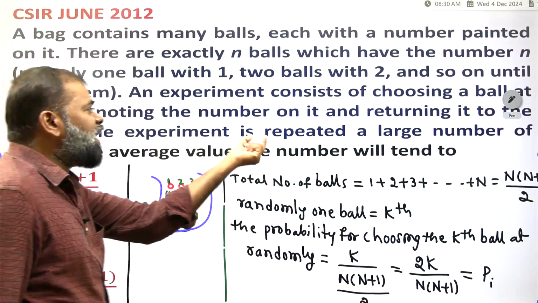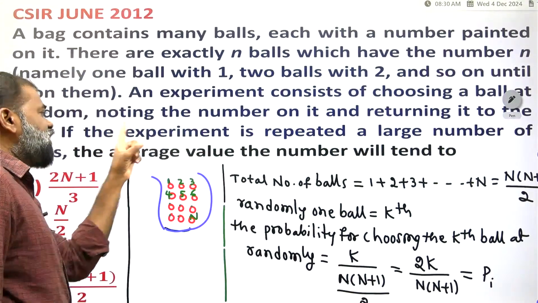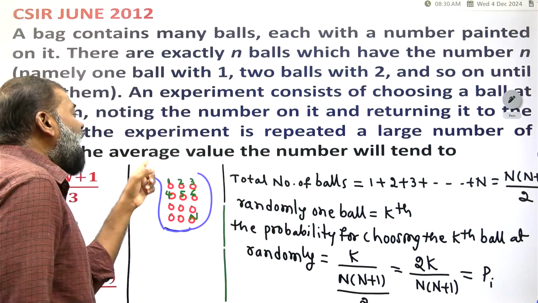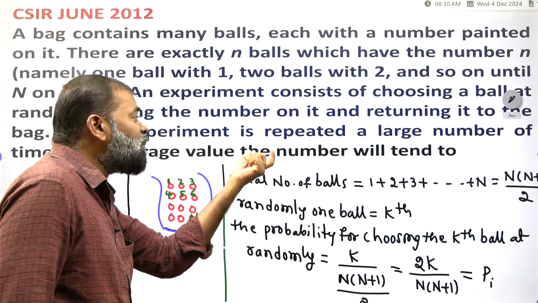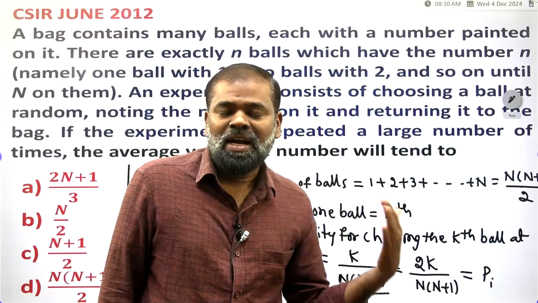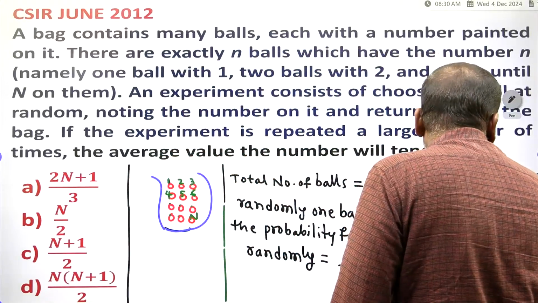If the experiment is repeated a large number of times, the average value the number will tend to. What is the average value? It is a discrete distribution, not a continuous distribution.